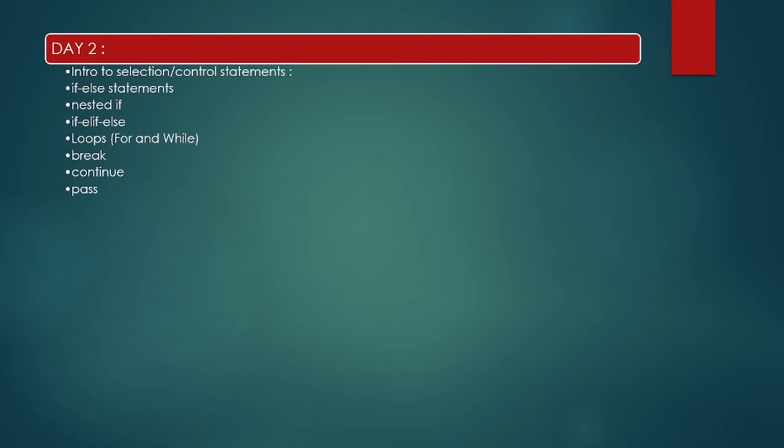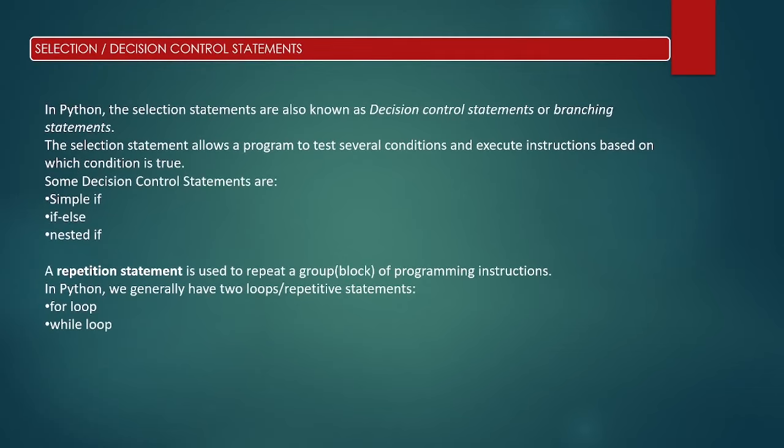So let us start with selection or decision control statements, right? What is a selection statement? The selection statement allows a program to test several conditions and execute instructions based on which condition is true. Some decision control statements are simple if else and nested if. There are many more which we will be discussing in detail in the session.